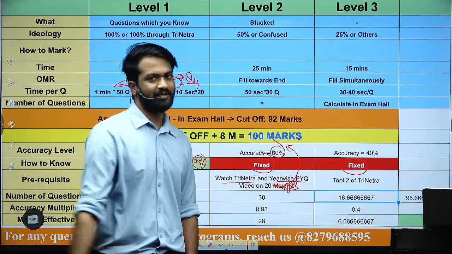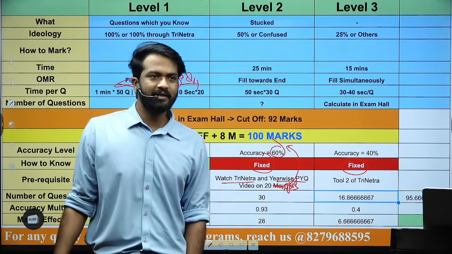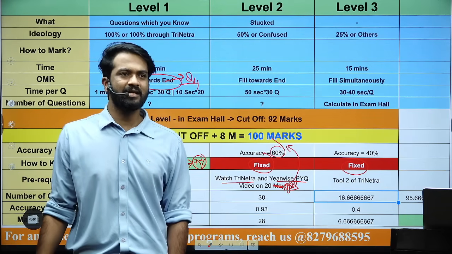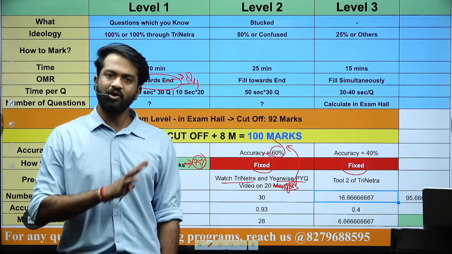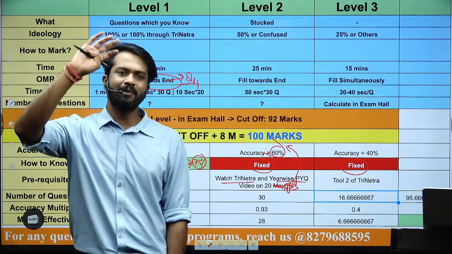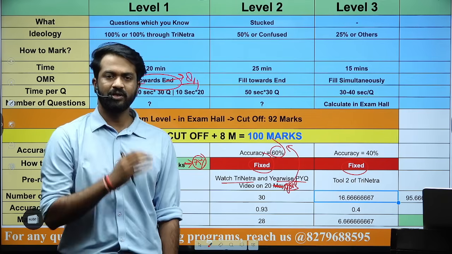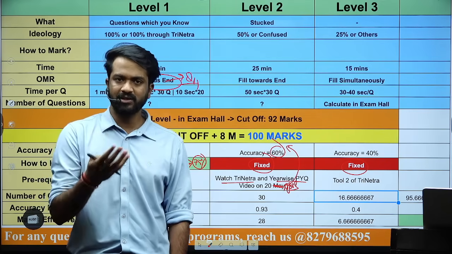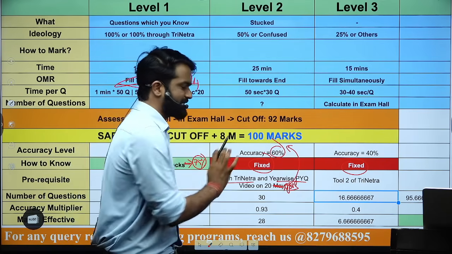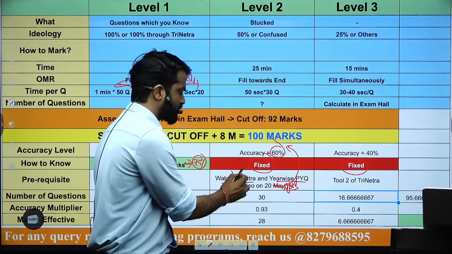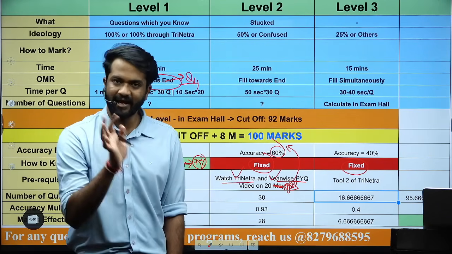Without this it will not come. If you have not attempted the Trineth, if you have not attempted the year wise PYQ discussion, the accuracy will not be 60%. Then don't say you said it would remain, brother, it is not fixed, at least do what I am telling you, so that you are able to apply the logic, Trineth and all those things. This 60%, given the fact you should watch this, you should watch this, is mandatory.